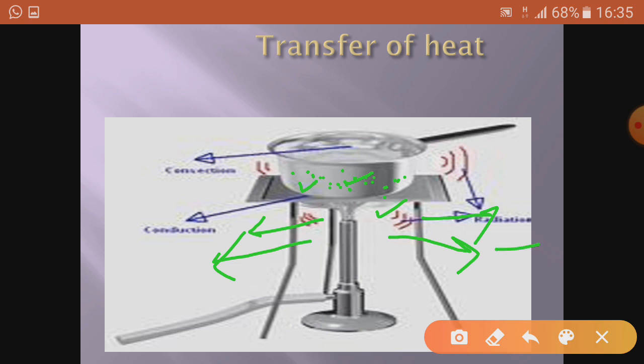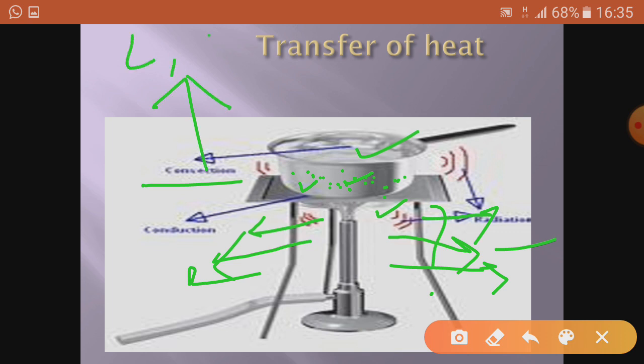In radiation, there are no molecules. You may feel that air is present here, but even if you keep a vacuum, the heat will be transferred sideways by radiation. Now inside, the water is getting heated because of convection, as convection happens in liquids and gases.